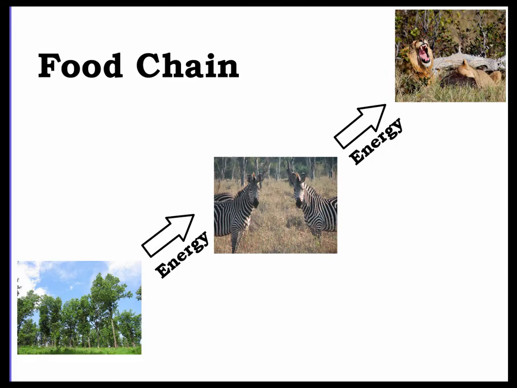Let's put this all in a food chain. First, the sun gives light energy to the plants that convert it into plant matter. The zebra eats the plants, acquiring energy from them. The zebra's energy is passed on to the lions. So where did the lion's energy originally come from? That's right, the plants.